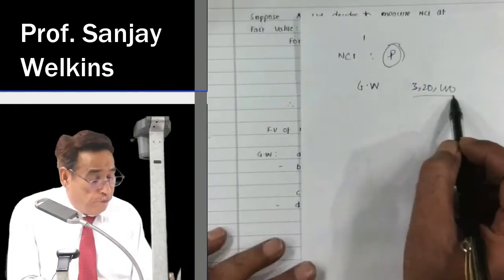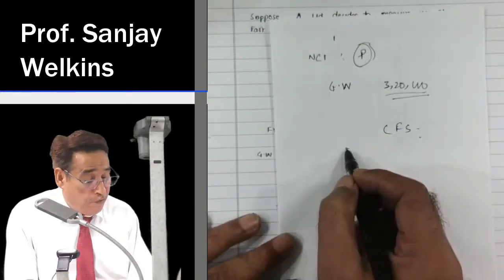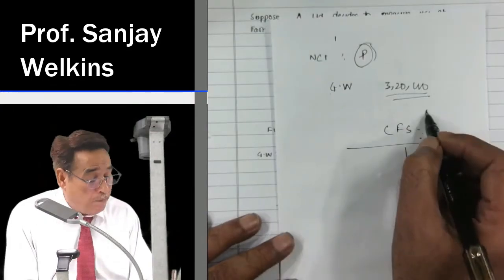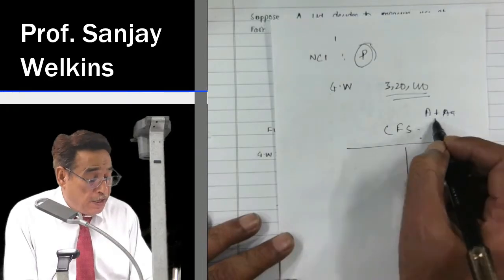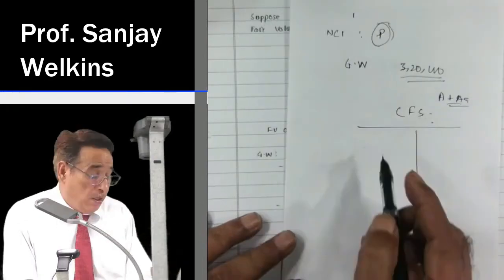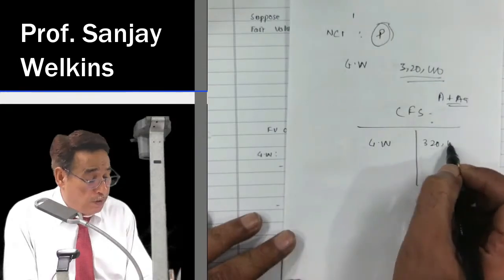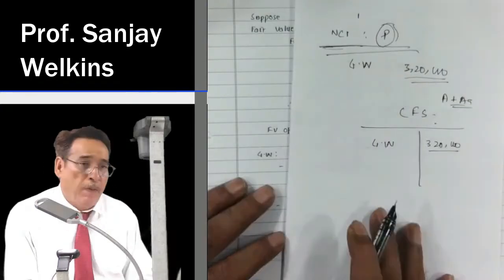The amount of goodwill which is computed is ultimately shown in consolidated financial statement. Consolidated financial statement means parent company, acquirer company plus its subsidiary company, combined balance sheet. In the consolidated balance sheet, we will write goodwill 3,20,000, when NCI was measured on proportionate method basis.